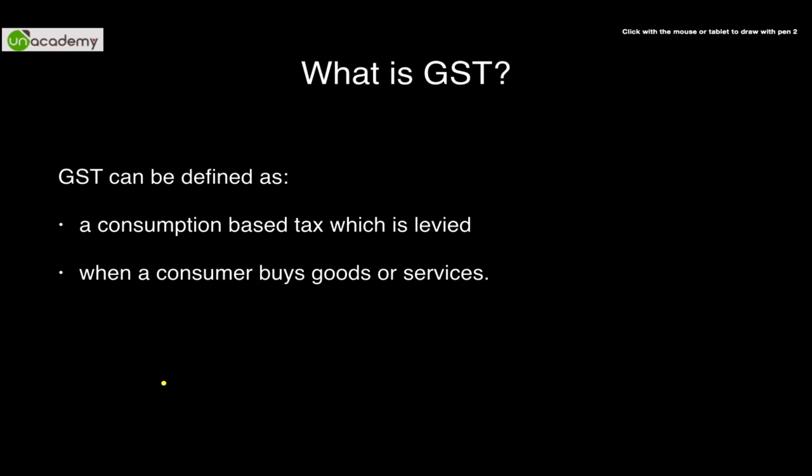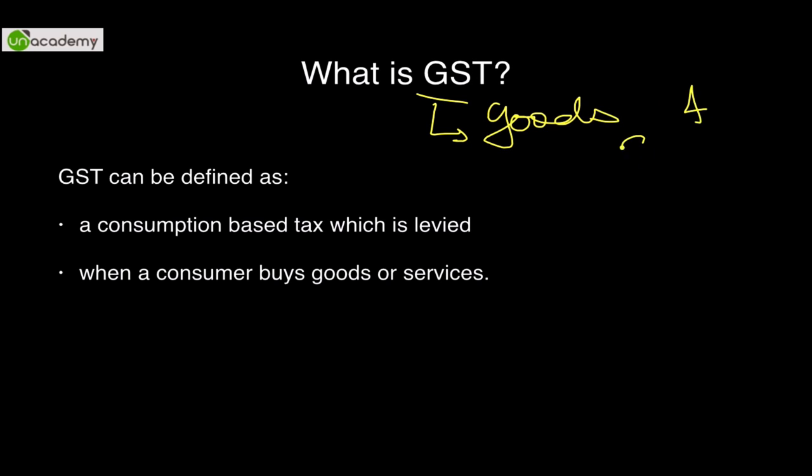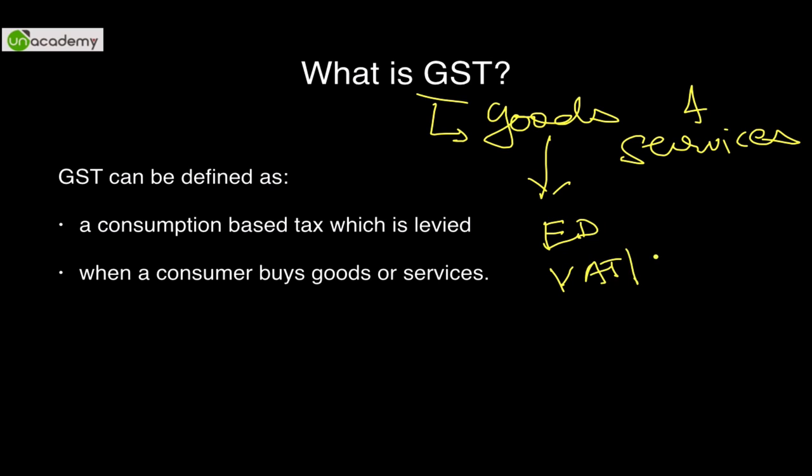What is GST? What is Goods and Services Tax? It is the tax that is implemented on any kind of goods as well as services. So remember, goods as well as services. Earlier, the manufacture of goods attracted excise duty. The sale of goods attracted something like VAT or central sales tax. The provision of services, like what I am doing through this Unacademy channel, is that I am providing a service. So if I commercialize it, I will have to pay service tax. Now, this is leviable to service tax.